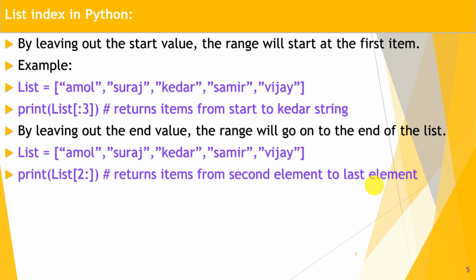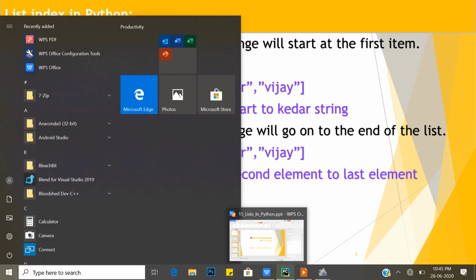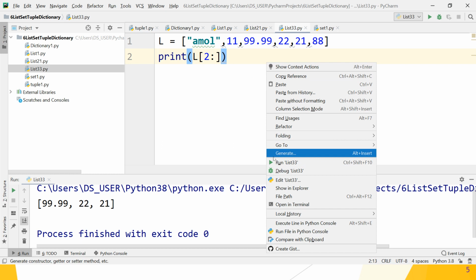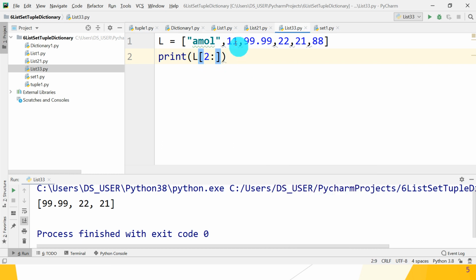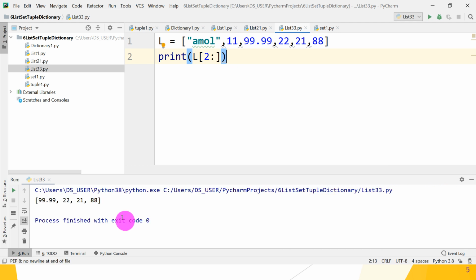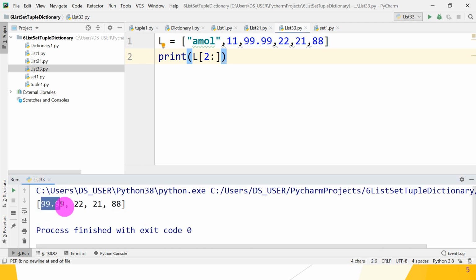Okay, great. We will check it on our PyCharm IDE. So what is the first thing? That is, we don't specify the last index. We specify the first index, but the last index of the range is not specified. So what happens? From index 2 to the last element gets displayed. Let's check whether it works or not. So from 99.99, that is index 2, to the last index, elements get displayed on the console.